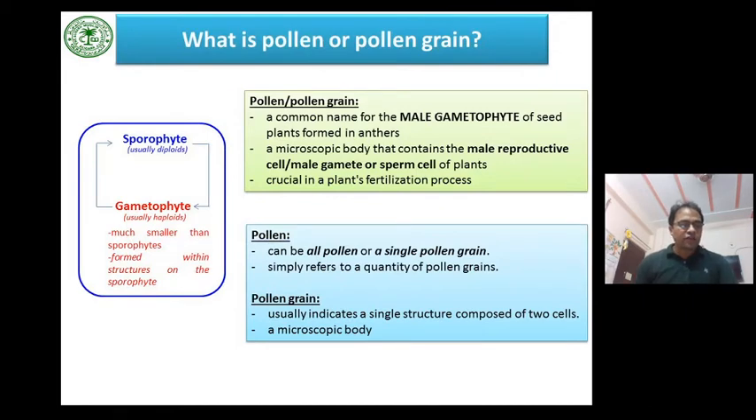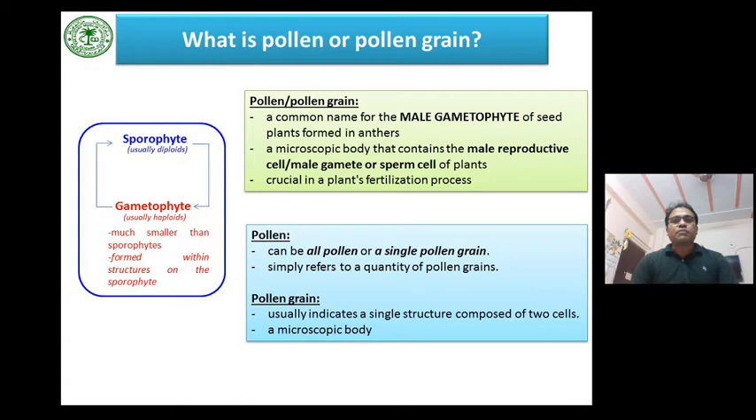When someone says think of a plant, the plant you think of, whether it is a tree, a tomato plant or geranium, is a sporophyte. Most land plants are sporophytes, usually diploids. So what is pollen or pollen grain? Pollen or pollen grain is a common name for the male gametophyte of seed plants formed in anthers. It is a microscopic body that contains the male reproductive cell or male gamete or sperm cell of plants, and it is crucial in the plants' fertilization process.